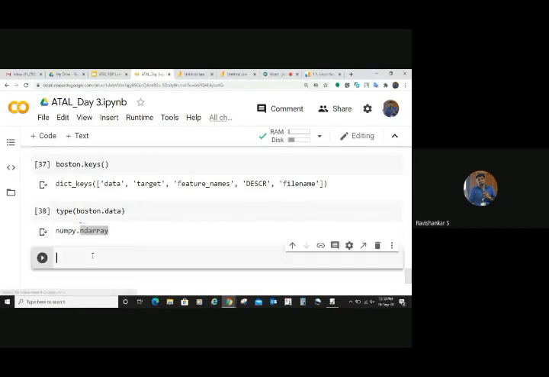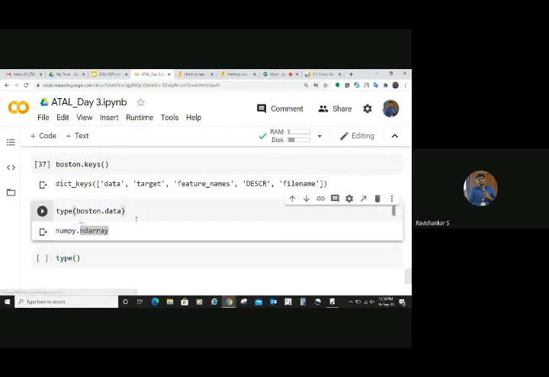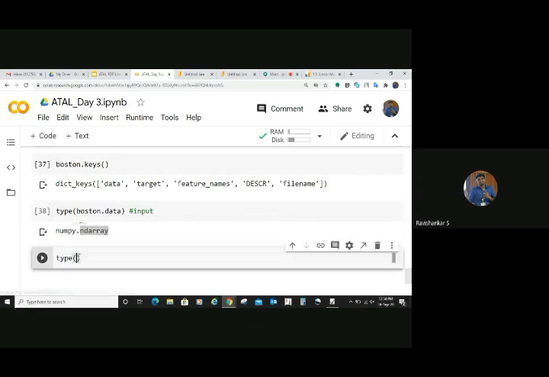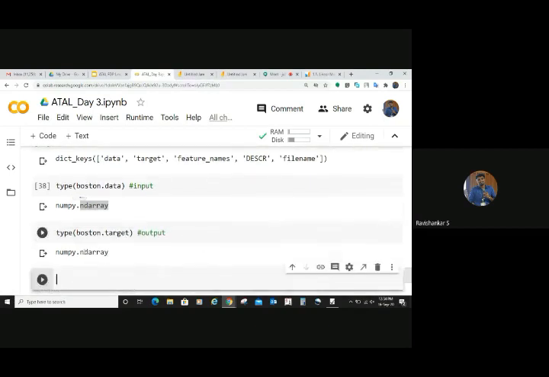Okay. So similarly, you can check other things. For example, you can check the output also. We have data indicates the input. See, this is the input, and you can check the output also. Let's find out the type of the output. Let's say target. So this is going to be your output. Okay, let's see that. Output is also a NumPy array.